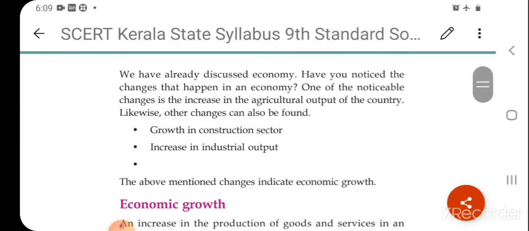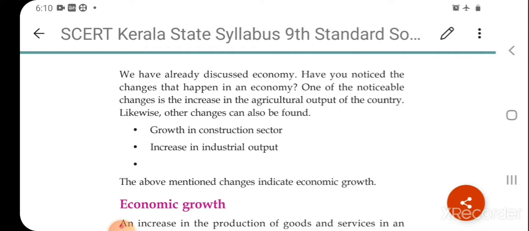We already studied the economic sectors: the primary sector, that is the agriculture sector, the industrial sector, and the tertiary sector, that is the service sector. There are three economic sectors. They together work for the welfare of the society. They are producing the goods and services that are needed for the society. We know that with the combined effort of these economic sectors, there are considerable changes in our economy.